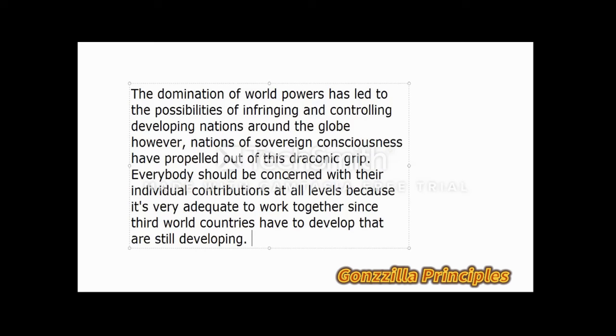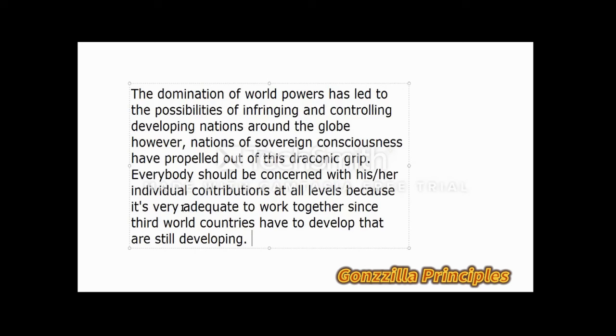So everybody should be concerned with, remember, this should change. So we said earlier that once you have an indefinite like everybody, this should actually go with a singular possessive. So we could say everybody should be concerned with his or her individual contributions at all levels, because it's very adequate to work together since third world countries. So we look up carefully here. We agree that this should not fit in, okay?